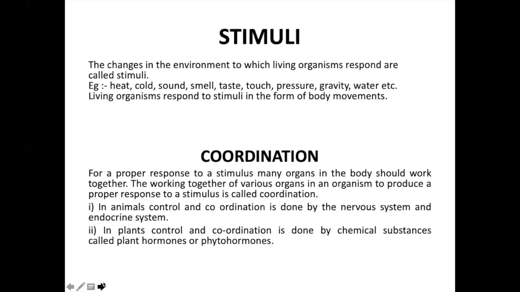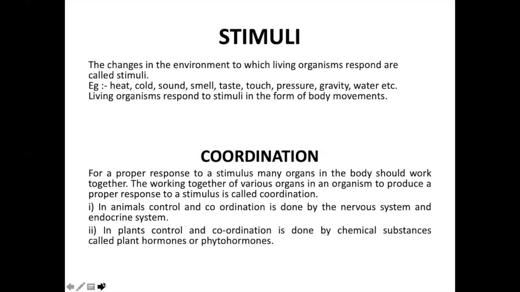Second, coordination. For a proper response to a stimulus, many organs work together, and the working together of various organs to produce a proper response to a stimulus is called coordination.